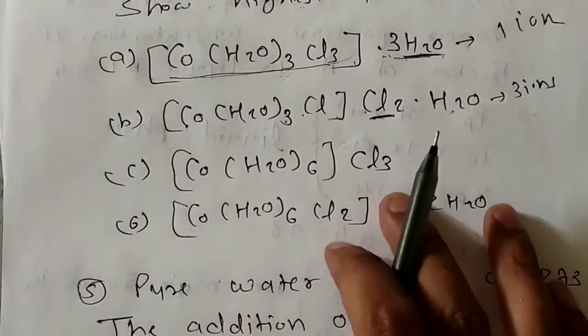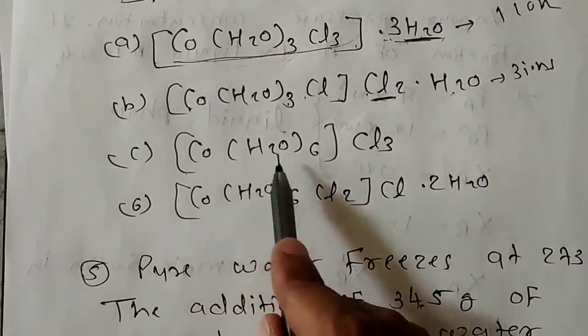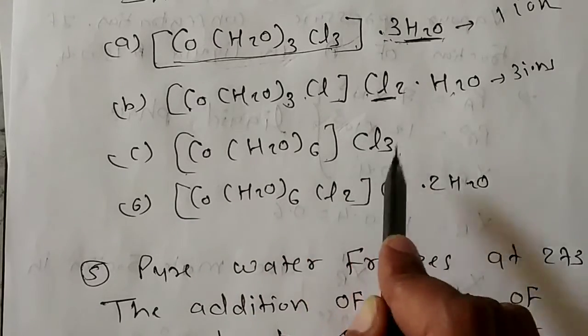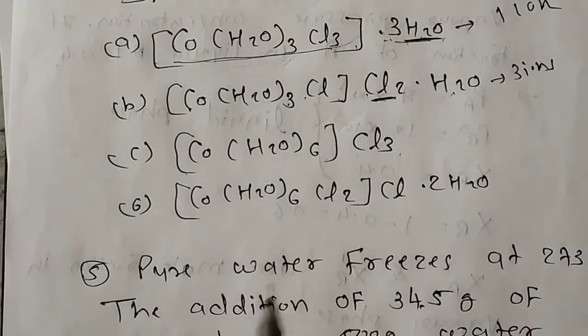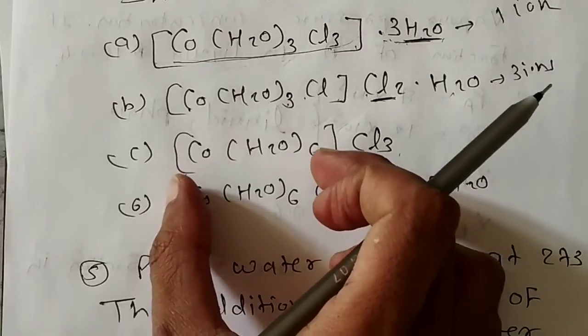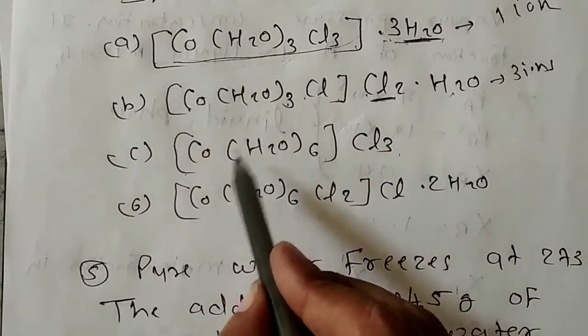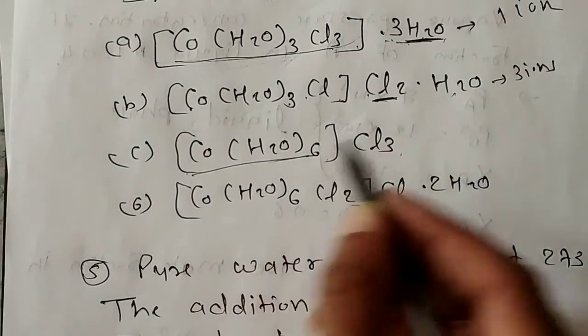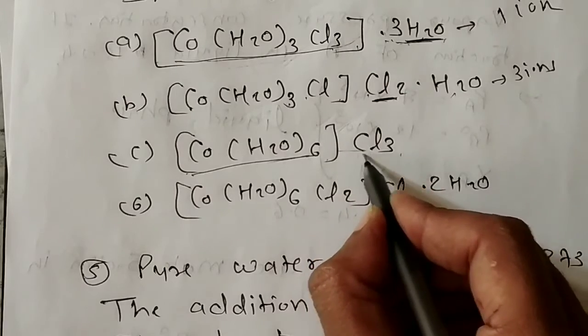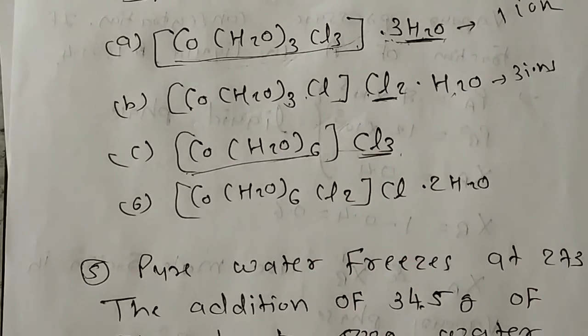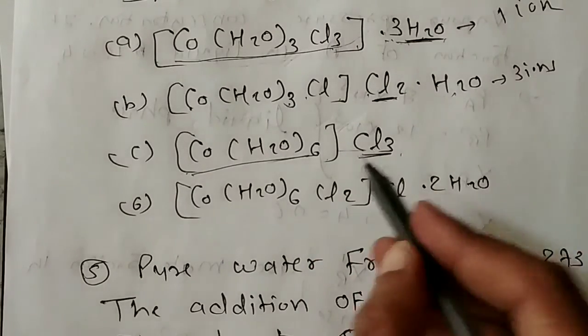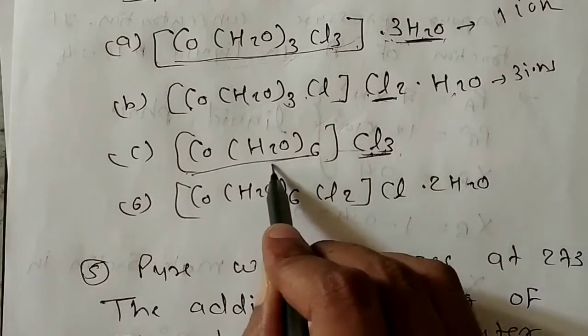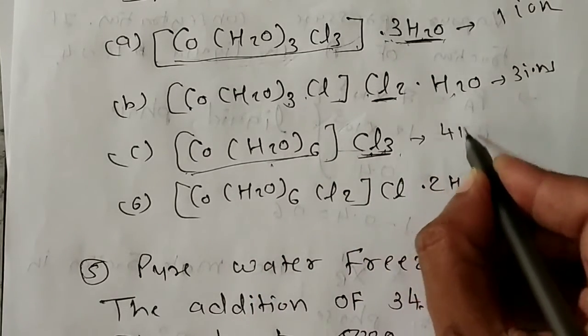Now in the third one, Co(H2O)6 with Cl thrice out of the bracket. So this bracket is one ion, and another 3 Cl minus ions will form here. So total ions 3 plus 1, total 4 ions will be there.